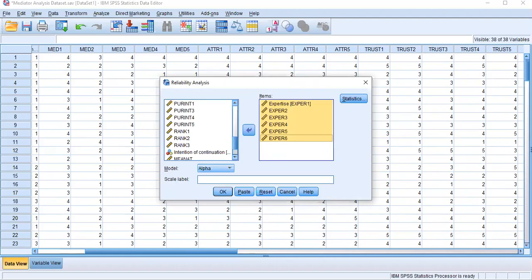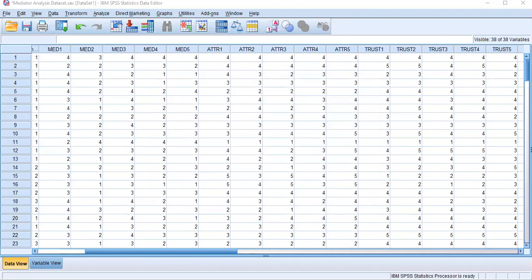I want to show you something here. My third independent variable is celebrity expertise, and there are 6 items in that variable. I select those 6 items, then click OK. Now you can see the Cronbach's alpha value is 0.673. So it is less than 0.7, but it is close to 0.7. If you round it up, it's close to 0.7. So I will keep it until I check validity.